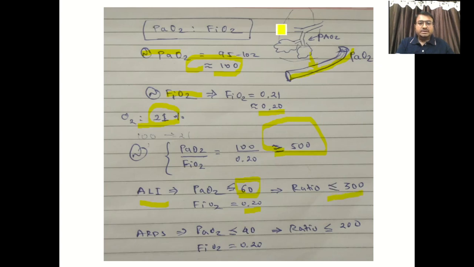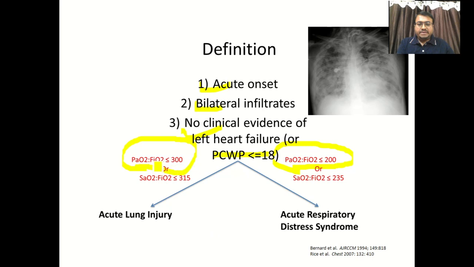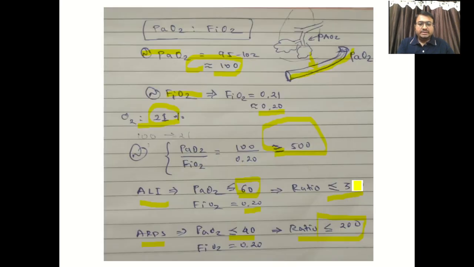In a more severe condition, at the late stage, with a totally stiff lung, no compliance, and no or very partial gaseous exchange, the PaO2 drops to 40. In that case, the ratio will be less than or equal to 200, and that is ARDS. So this is how you can differentiate: ratio less than 300, acute lung injury; less than 200, ARDS.